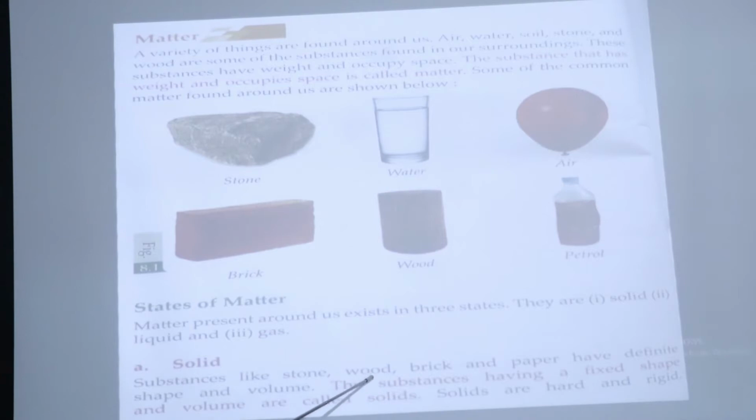Substances like stone, wood, brick and paper have a definite shape and volume. The substances having a fixed shape and volume are called solids. Solids like stones, wood, bricks and paper are substances which have a definite shape and volume. Solids are very hard and rigid.